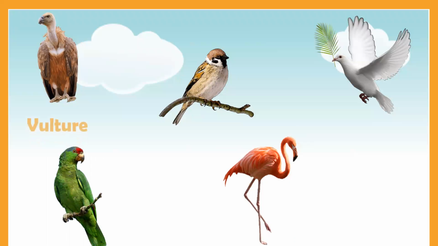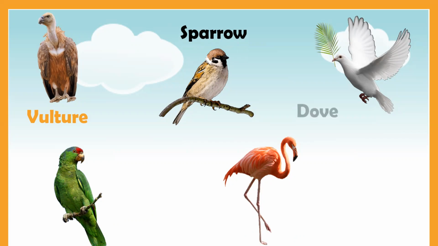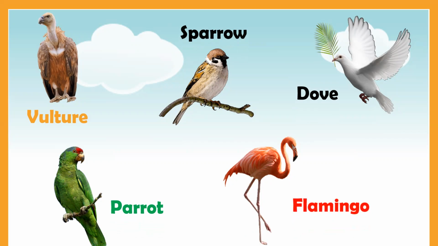Now we will learn some names of birds. First one is vulture, V-U-L-T-U-R-E, vulture. Then we have sparrow, S-P-A-R-R-O-W, sparrow. Then dove, D-O-V-E, dove. Parrot, P-A-R-R-O-T, parrot. Flamingo, F-L-A-M-I-N-G-O, flamingo.